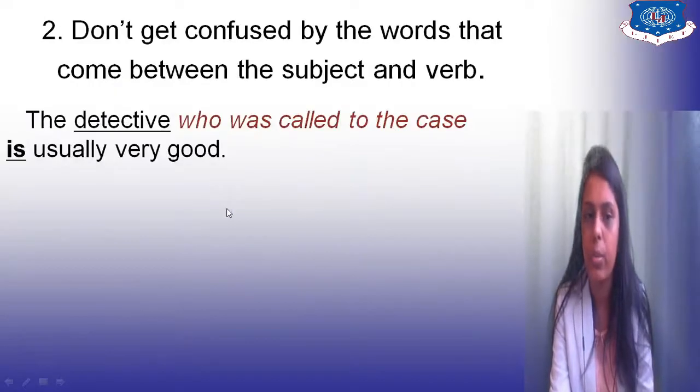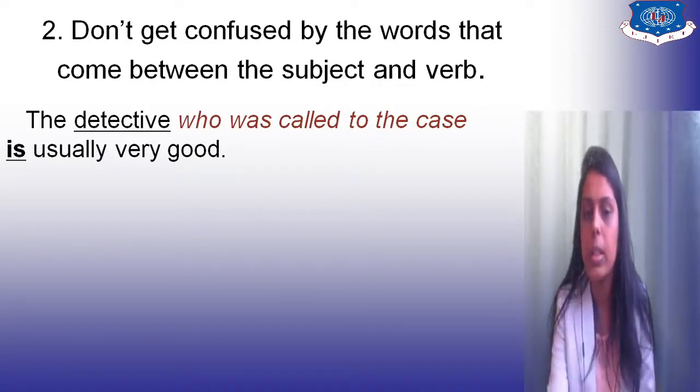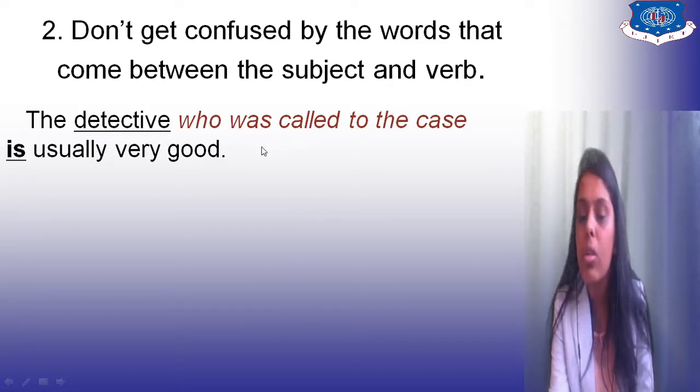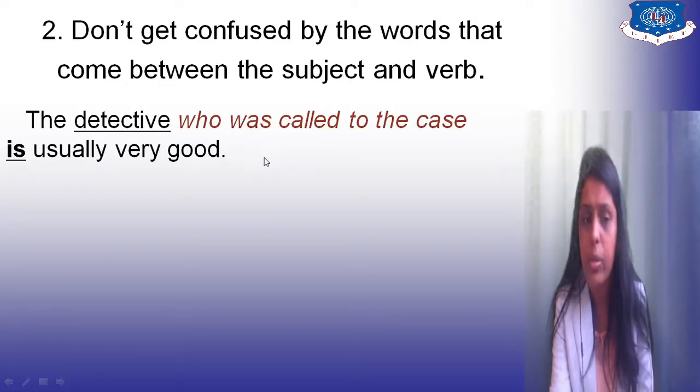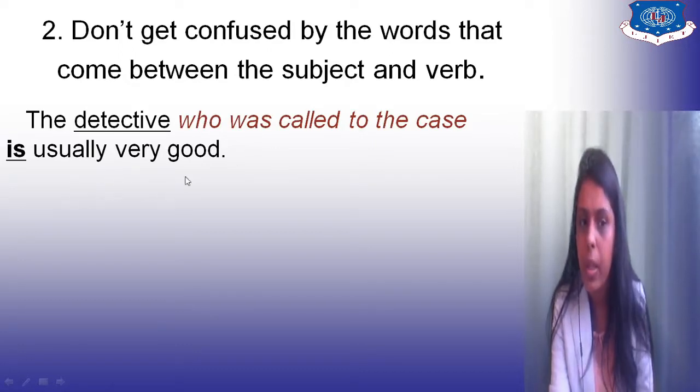That's the first rule. Now, the second rule: don't get confused by the words that come between the subject and verb. It might happen that there is another noun or subject in the sentence. But you have to make sure that you connect the verb with the main subject of the sentence. For example, here: the detective who was called to the case is usually very good. So the detective and the verb.